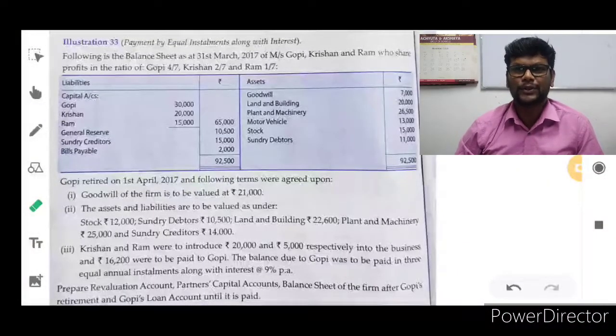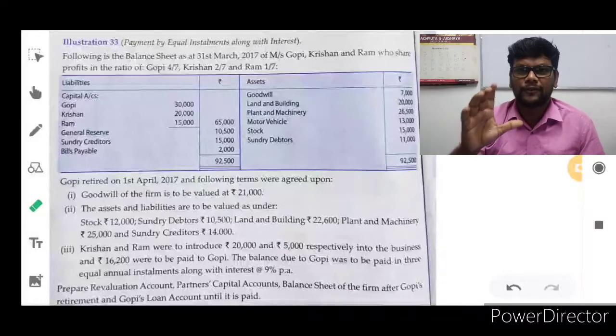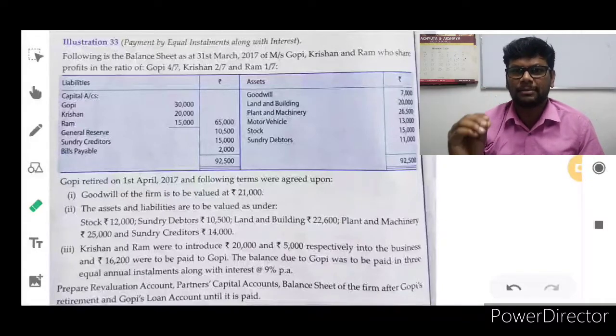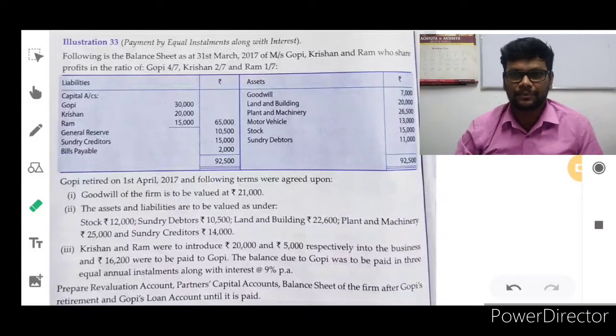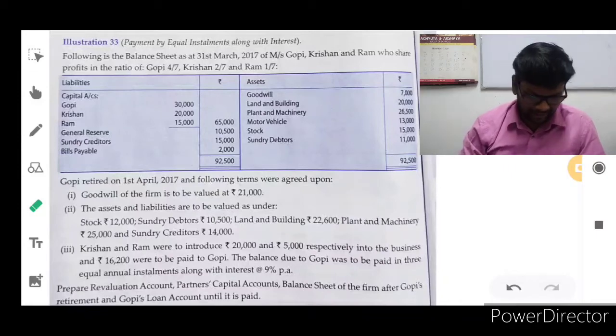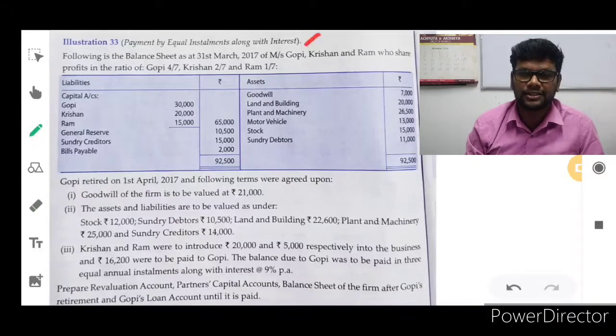In this video you are going to learn about a full-fledged problem from retirement of a partner from a partnership firm. Illustration 33, especially payment by equal installment along with interest. Payment by equal installment along with interest.